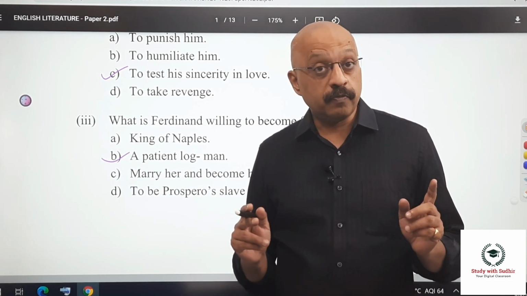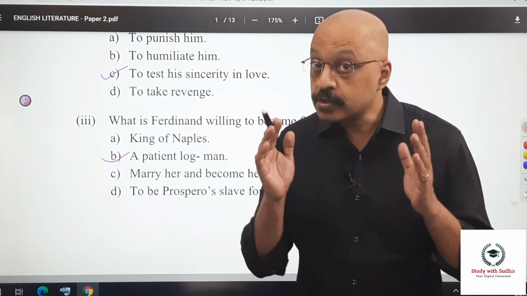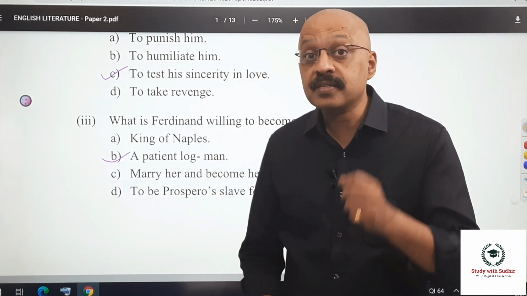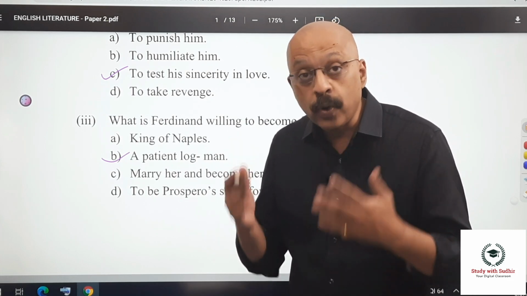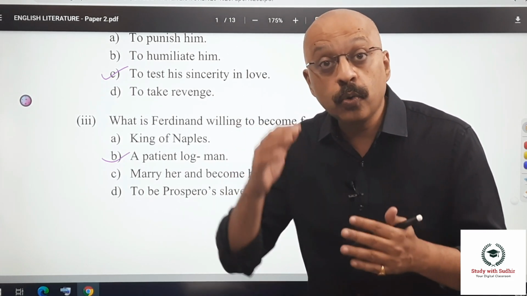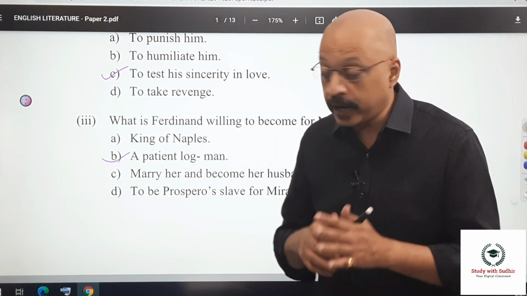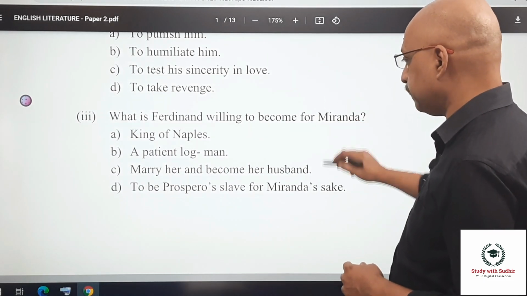For many of you who think that MCQs are going to be a walk in the park, sorry to say that is not going to happen. Questions like these are evidence that the ISC papers will test whether you have read the entire text very, very carefully. Questions like this are the real googlies.